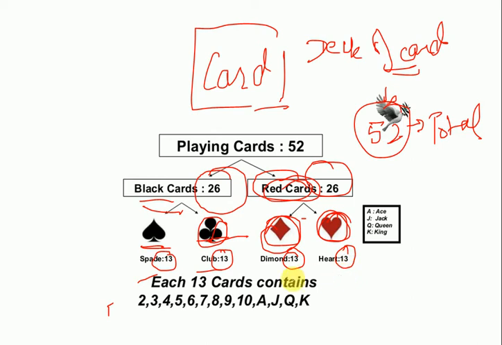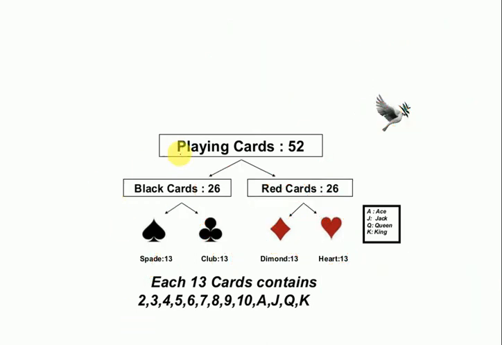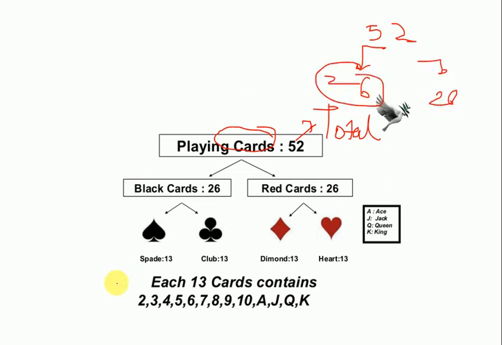And what are these 13 cards? 2, 3, 4, 5, 6, 7, 8, 9, 10, ace, jack, queen and king. These are the total 13 cards. Understood? So again, we have 52 cards in total, divided into 26 and 26. 26 are black cards and 26 are red cards. Black cards consist of spade and club, red cards consist of diamond and heart.